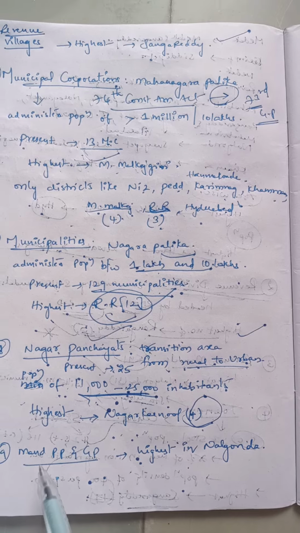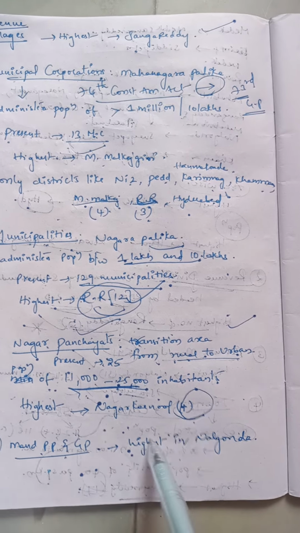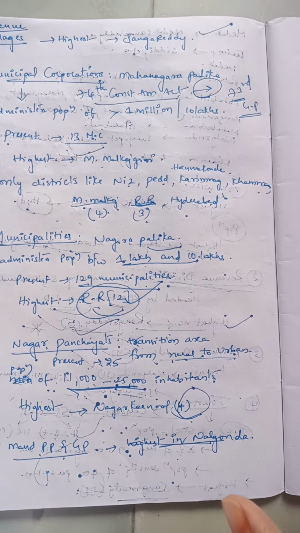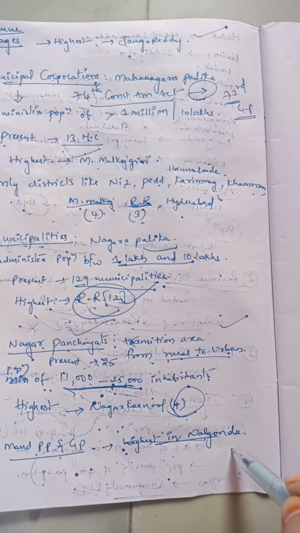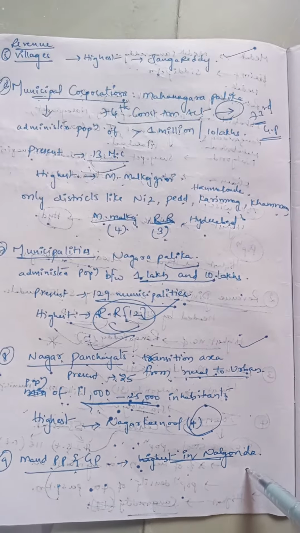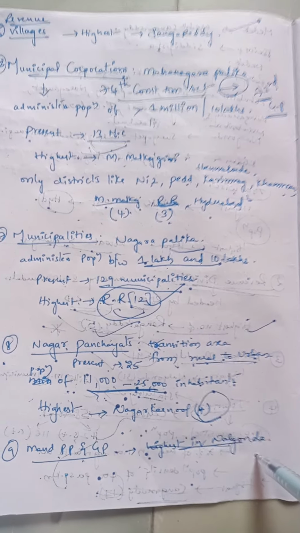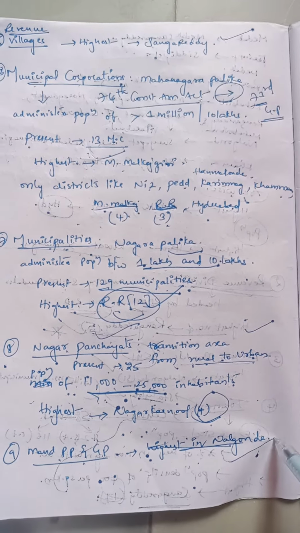And finally coming to Mandal Praja Parishads and Gram Panchayats. Here the highest number of revenue mandals is in Nalgonda, that is 31. Similarly, the highest number of Mandal Praja Parishads and Gram Panchayats will also be seen in Nalgonda.